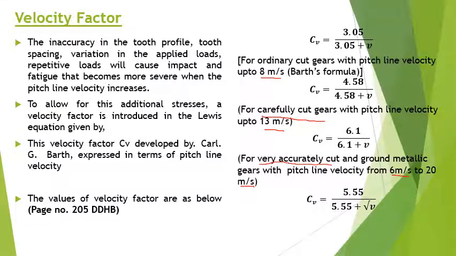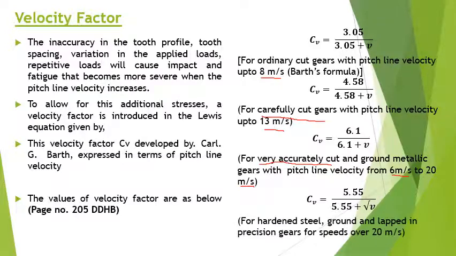And we also have CV is equal to 5.55 by 5.55 plus root V, and this is for hardened steel, ground and lapped precision gears, with speeds over 20 meters per second.